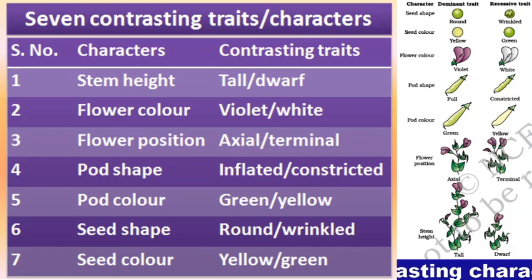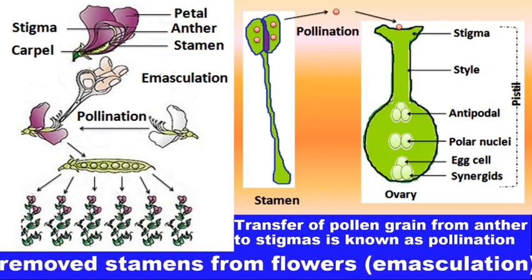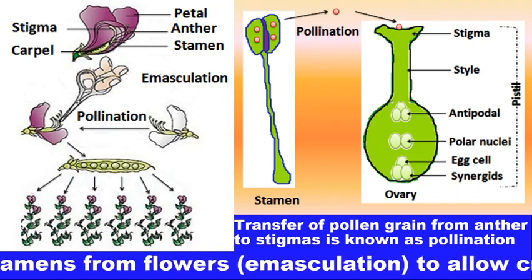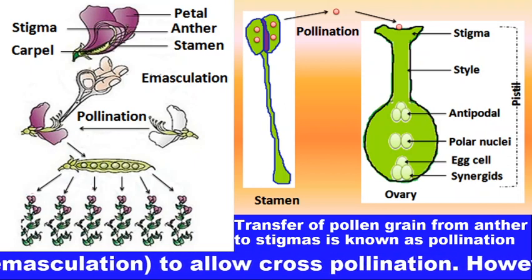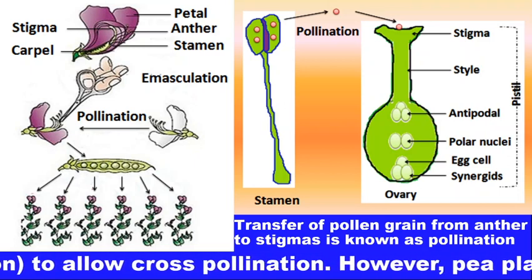So, seven contrasting characters were considered before the designing of the protocols for experiments.